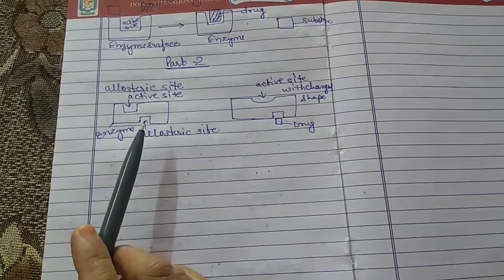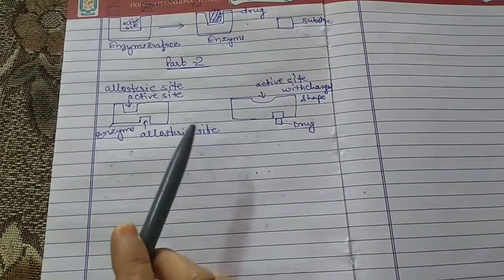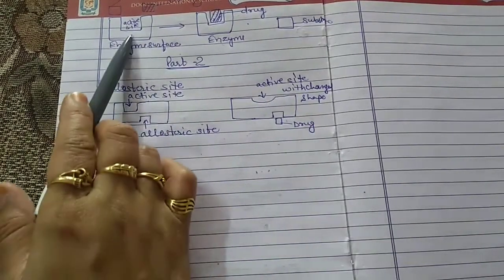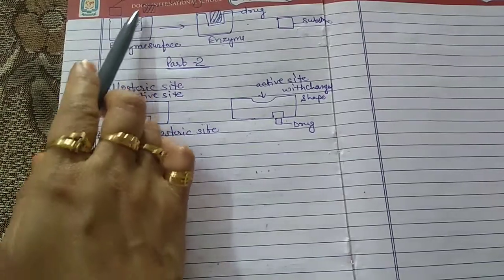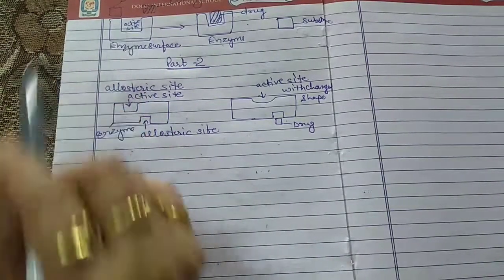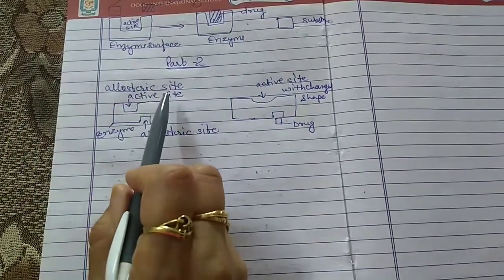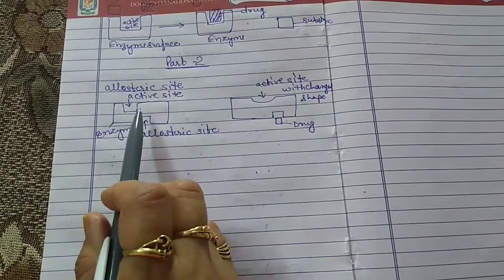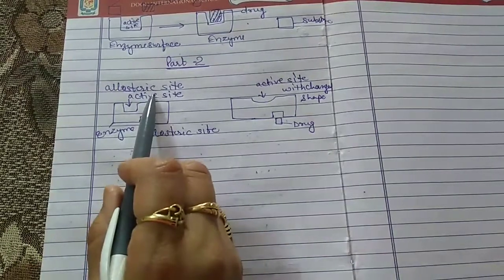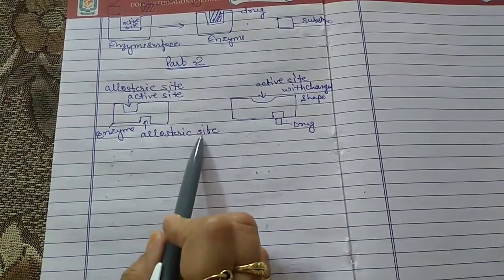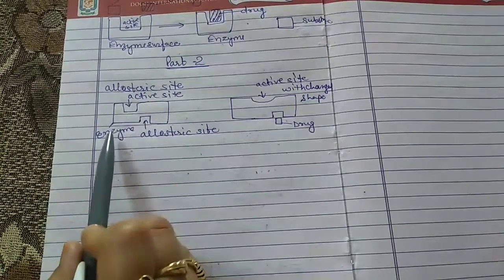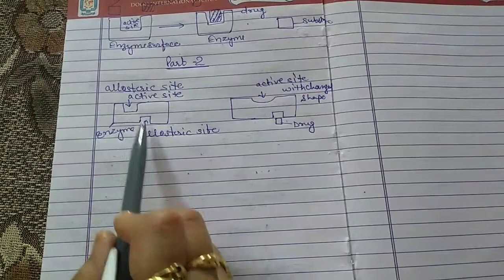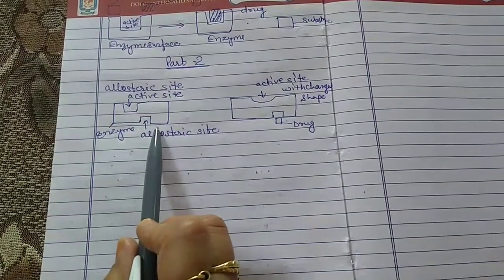They bind themselves to a different site in the enzyme, and that site is known as the allosteric site. We have studied that the drug interacts with the enzyme with the help of the active site, but here the drug binds with the enzyme at a different site, which is known as the allosteric site. This is the allosteric site, this is the active site, and this is the whole diagram for the enzyme.